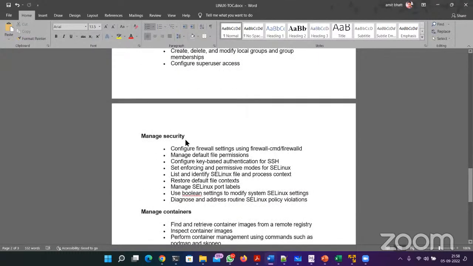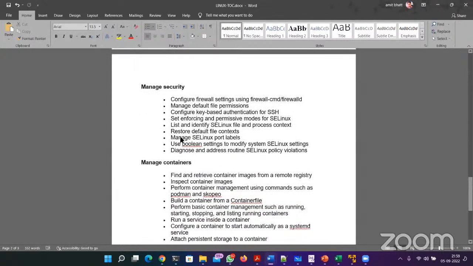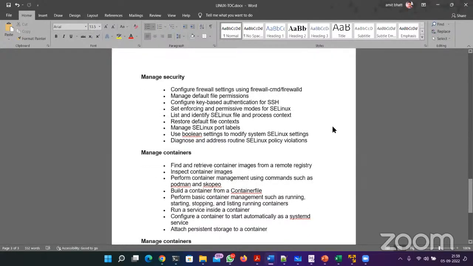Okay. Manage security. In Linux, there are two important security modules. First one is Firewall. Second one is SELinux, Security Enhanced Linux. So we are going to see how we can manage these two security modules. And you're going to get a question for every topic. As I told you, there will be a question for SELinux, there will be a question for Firewall.